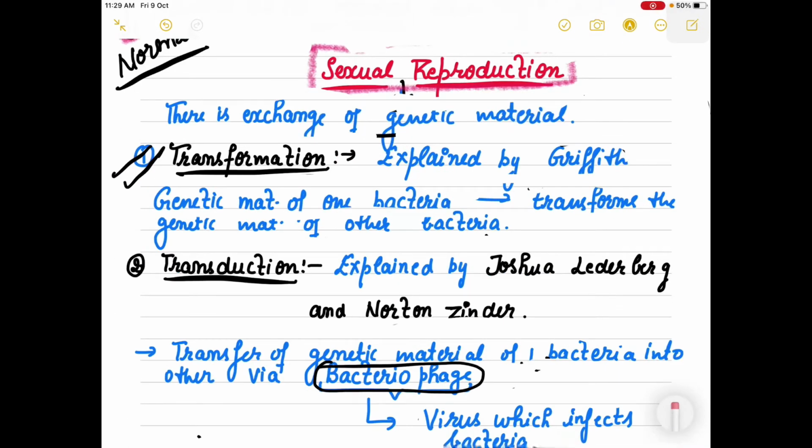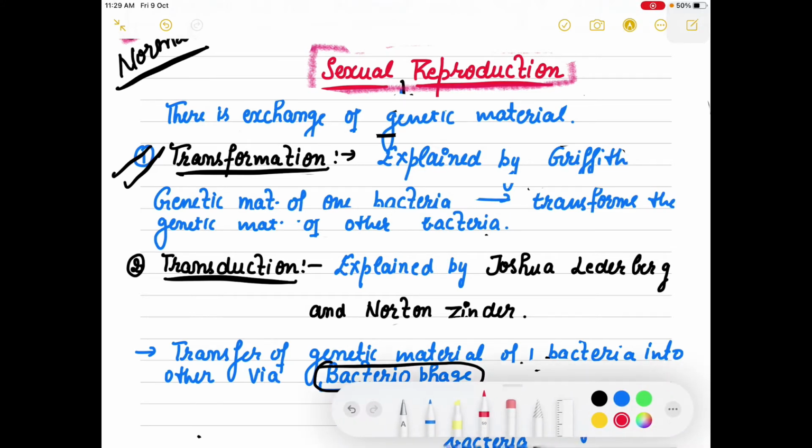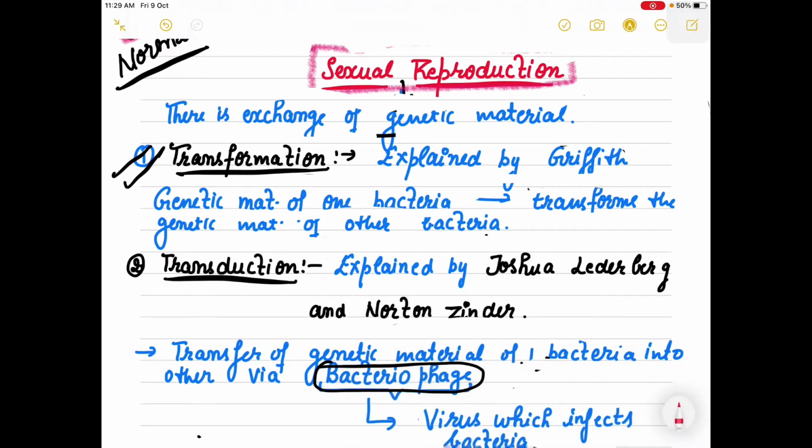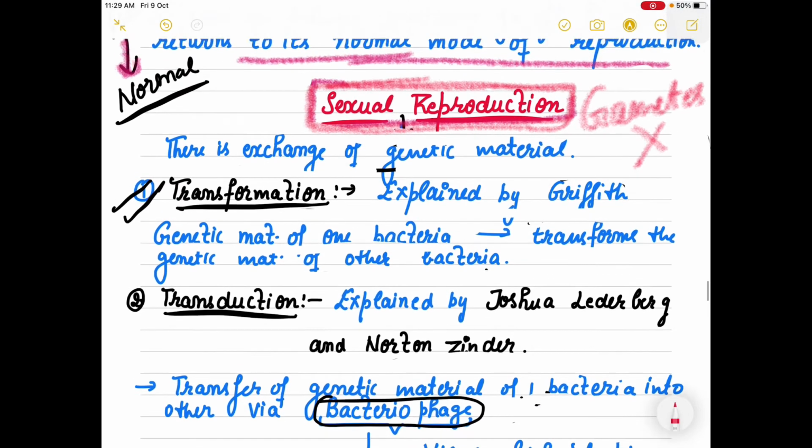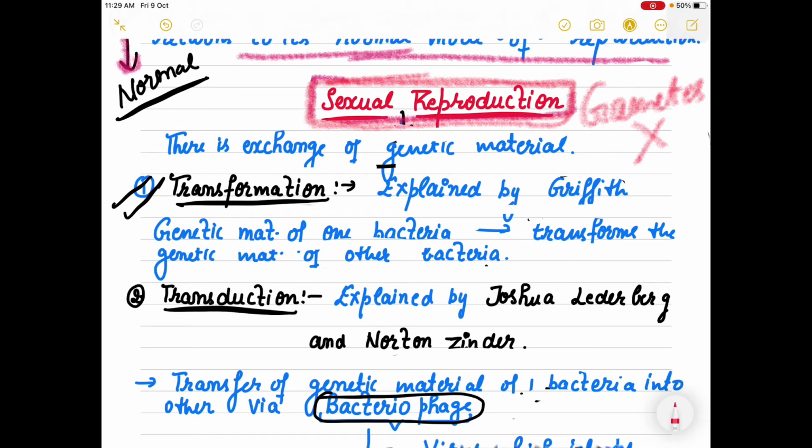So now we will talk about sexual reproduction, right? Sexual reproduction here does not mean any kind of gametes. Eubacteria are not forming any kind of gametes. No, sexual reproduction here simply means exchange of genetic material.